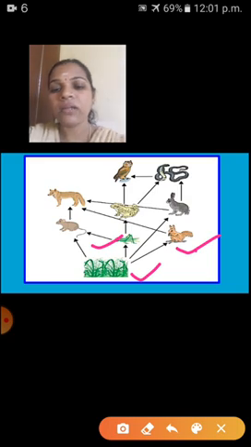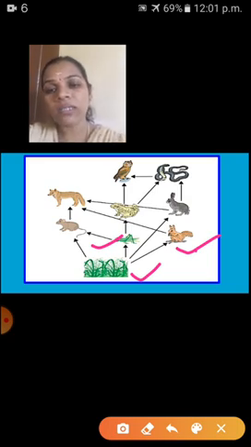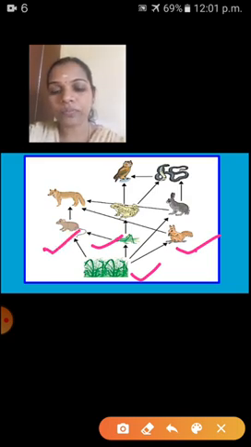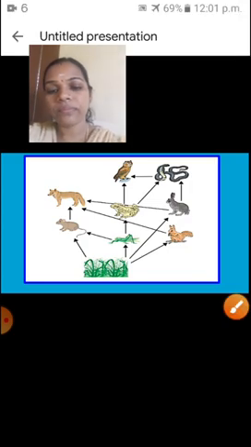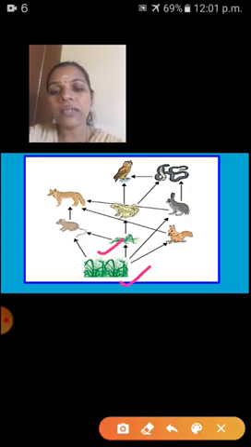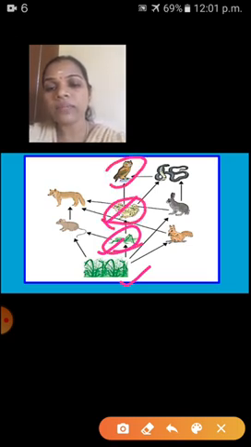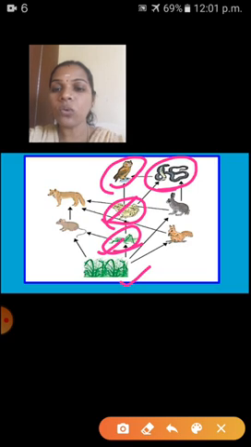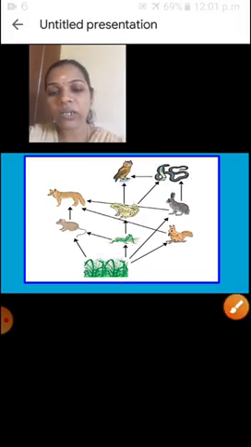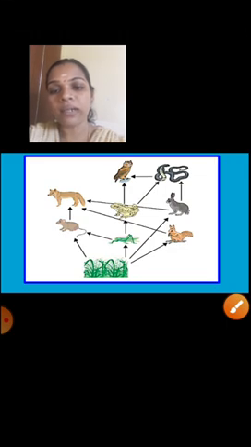At the same time, this one may also get food from these producers, and the rat also. This grasshopper is eaten by this frog. This frog is eaten by this owl. At the same time, this frog is eaten by this snake. So two or more food chains are interconnected. Finally it looks web-like, a network-like structure. So this is called a food web.